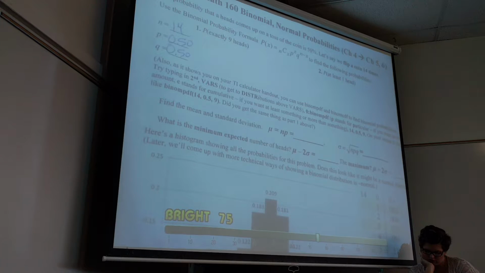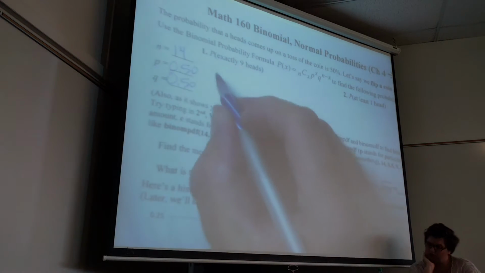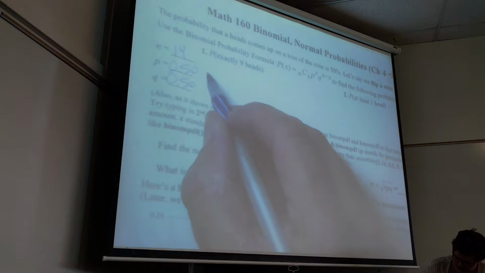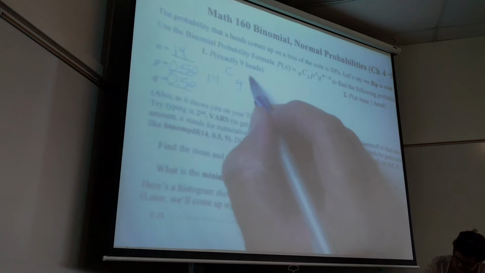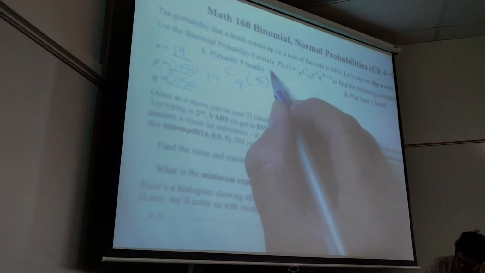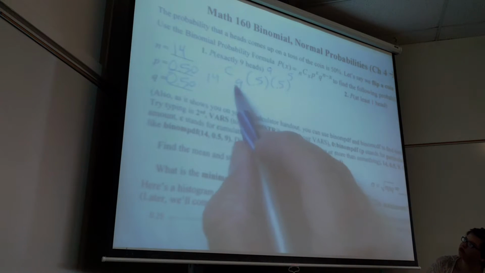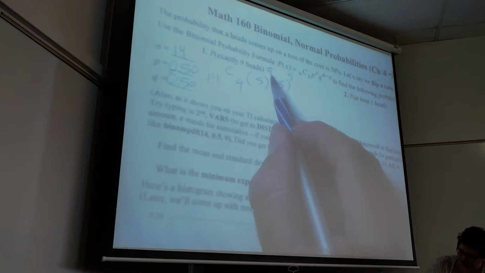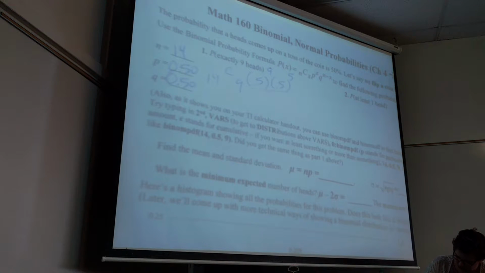All right, guys. So how do I set up the equation for that first question? Probability of exactly 9 heads. How would I set up that equation? 14 choose 9, 0.5 to the 9th, 0.5 to the 5th. Now where did all that come from? I want 9 successes, so the rest must be failures. And hopefully some of you realize, just put 0.5 to the 14th because they're both the same base. If you don't realize that, it doesn't matter, because it doesn't happen all that often.